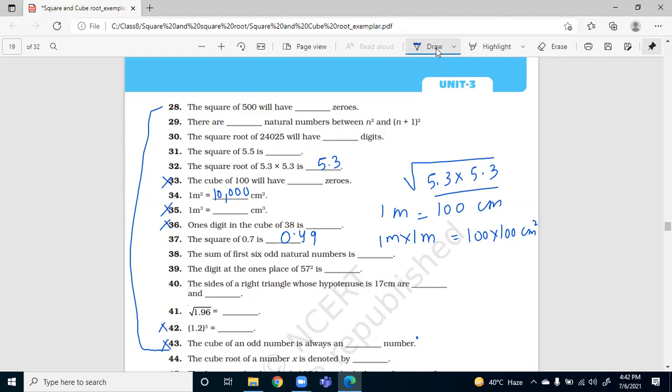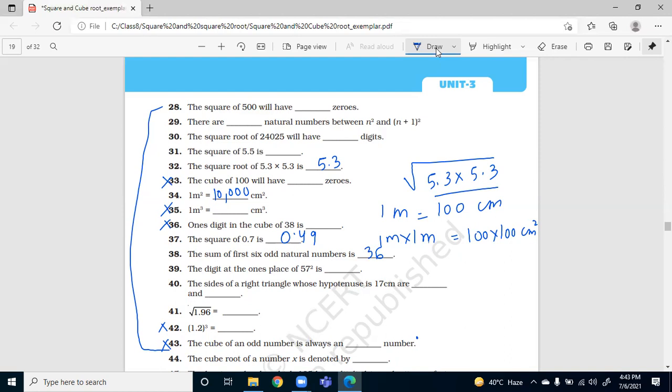Okay, let's move to 38. The sum of first six odd natural numbers. Ma'am, 36. That is 6 square, the formula is n square. Here n is 6, so it becomes 6 squared, that is 36. Question number 39.